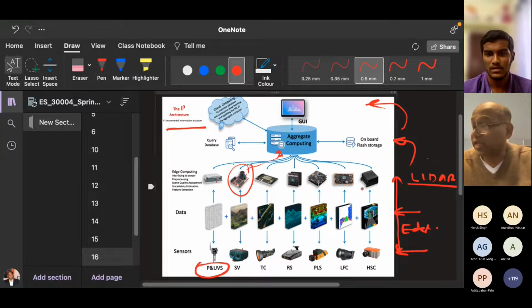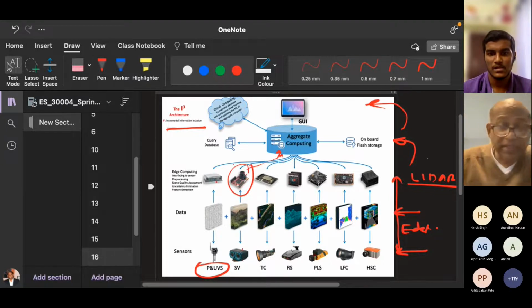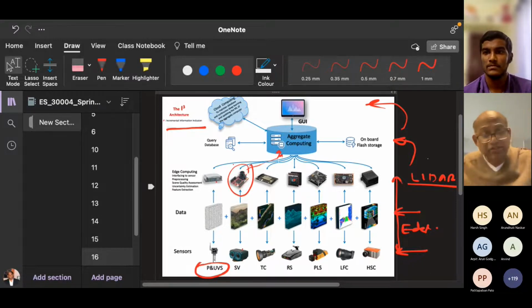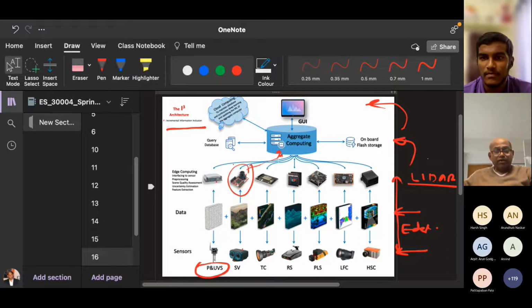Can you see one thing? For these edge computing devices, like this temperature sensor, if you send the temperature to a local server every second or every millisecond, your bandwidth requirement is very large, is it not? If there are thousands of temperature sensors in IIT, and every sensor is interacting with the local server every millisecond, the bandwidth requirement increases. This is just one sensor. If there are thousands of sensors, everybody will feed the data. That is not a good idea.